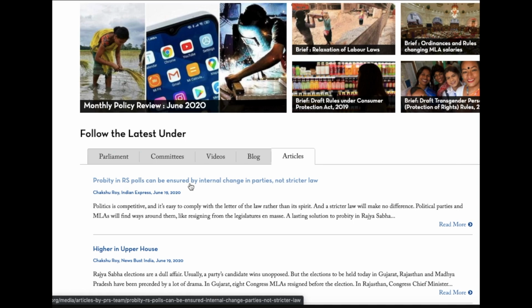Fifth, they provide the blogs written by the experts. Though the blogs are not frequent, the blog's content is very important and very enriched, so it can be utilized properly. And the sixth, they provide a compilation of the articles written by experts in different newspapers. So in toto, PRS is a repository of material important for polity, governance, society, economy, as well as for the essays. So a student should refer to the PRS website.